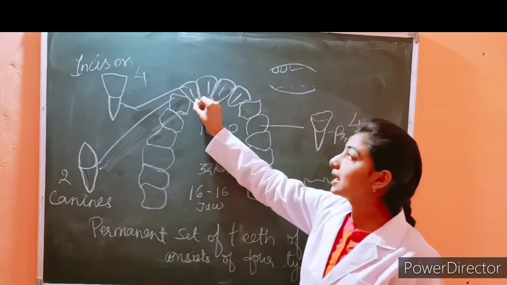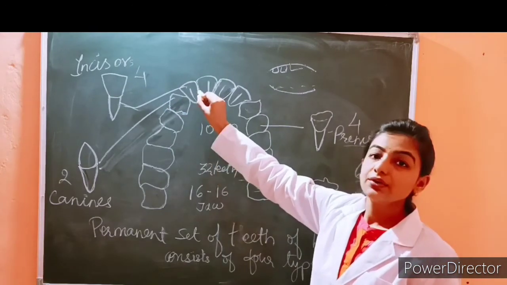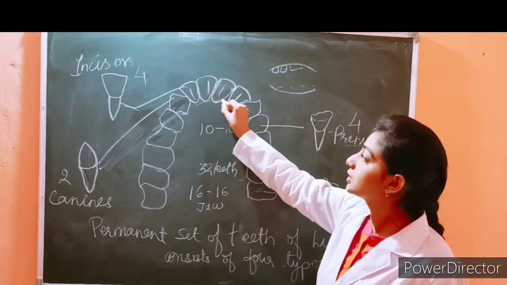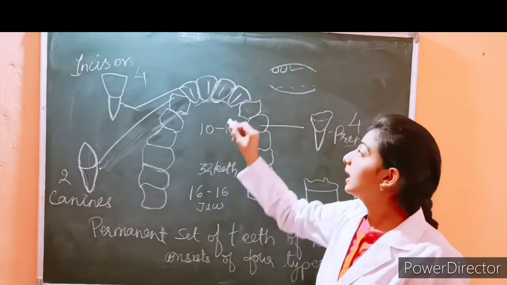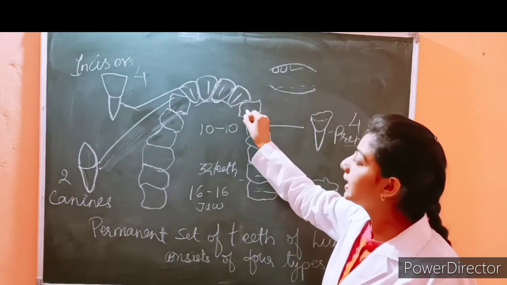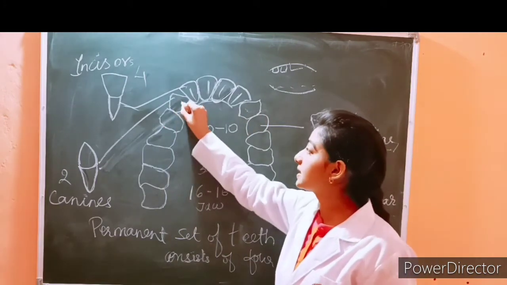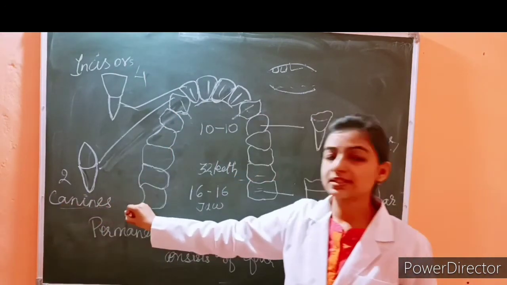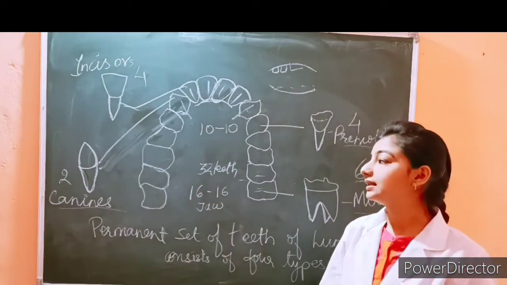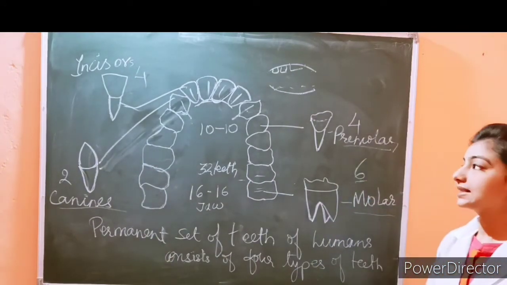So incisors are these front teeth. These 4 front teeth are called incisors. Then 2 canines, that is 1 and 1. So these are canines, 2 sharp teeth that are called canines.